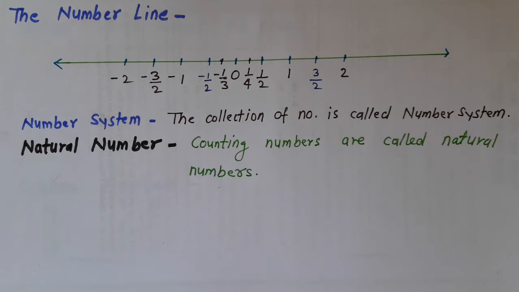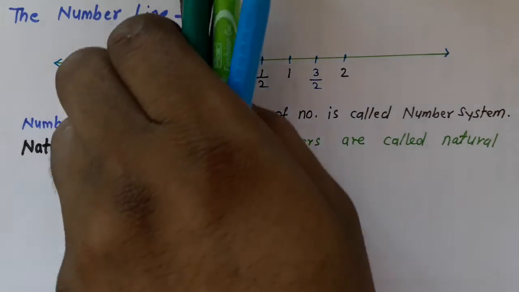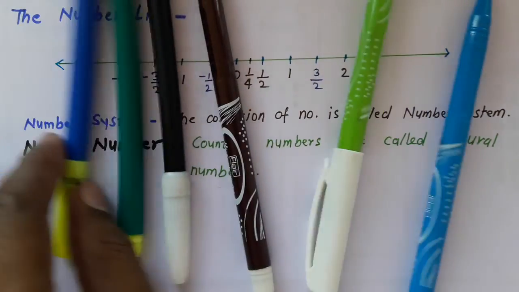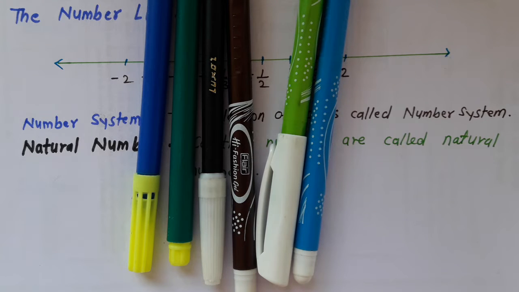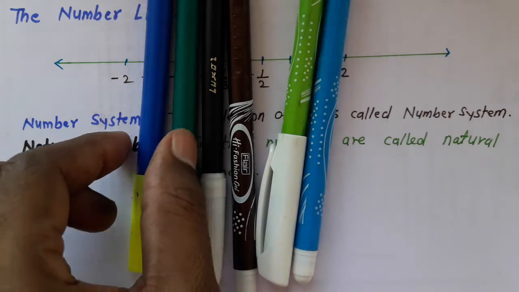Counting numbers means, if I put some pens on a paper and I ask you to count how many pens are there, you start counting from 1.